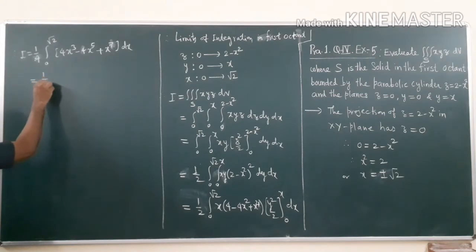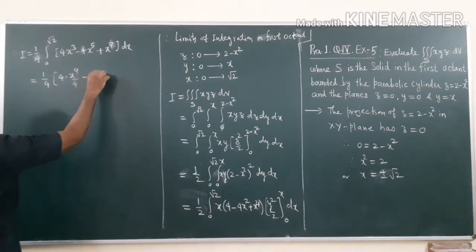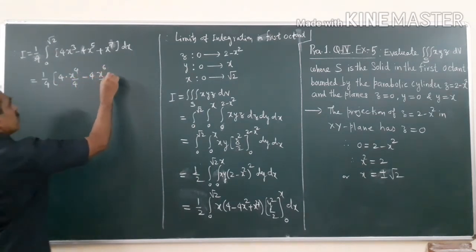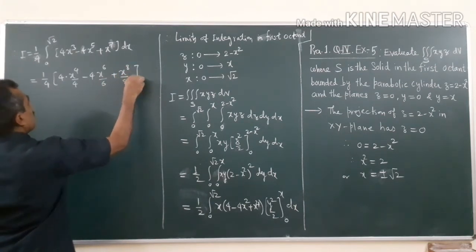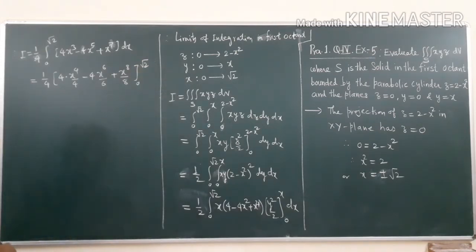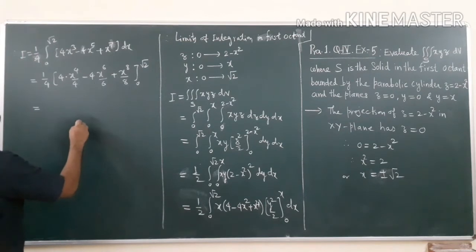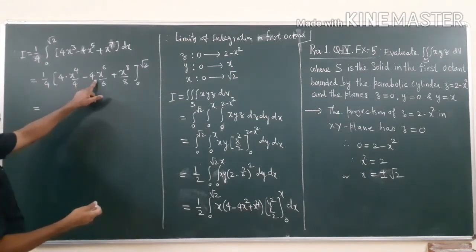So this is 1 by 4 into x raised to 4 by 4 minus 4 into x raised to 6 by 6 plus x raised to 8 by 8, over 0 to root 2. So this is equal to, take this 4 inside.